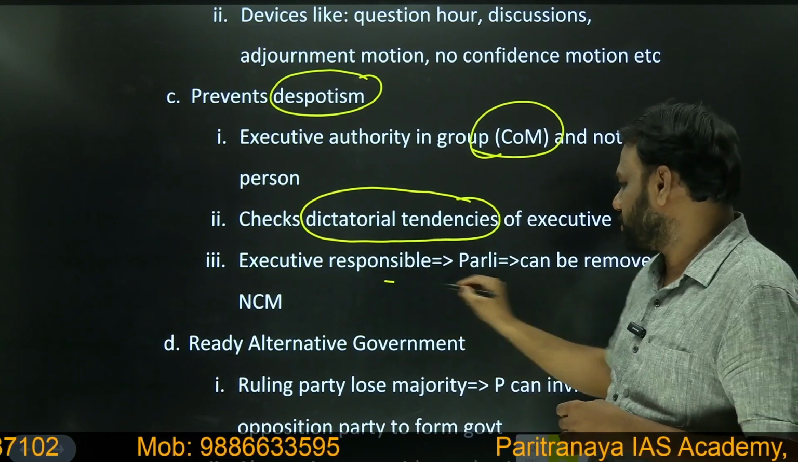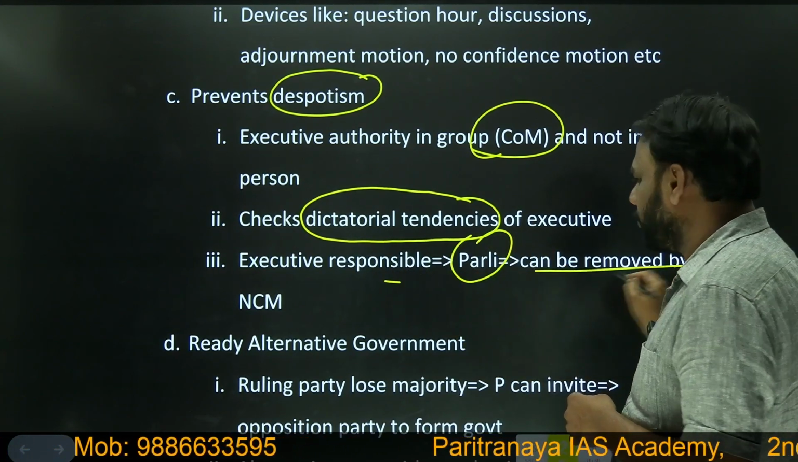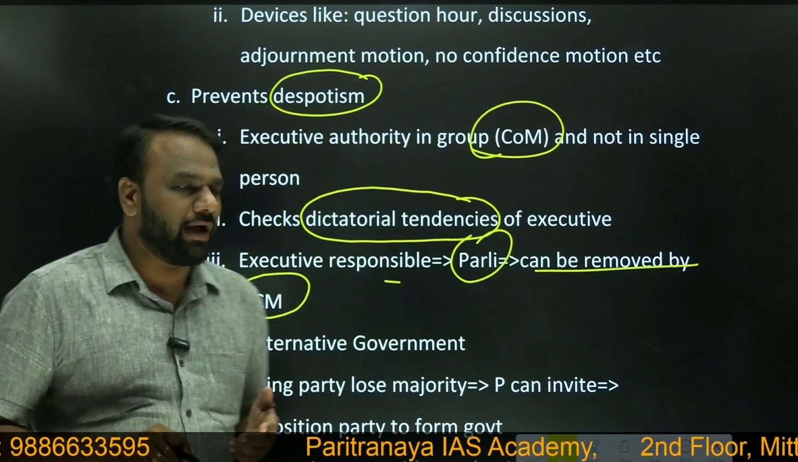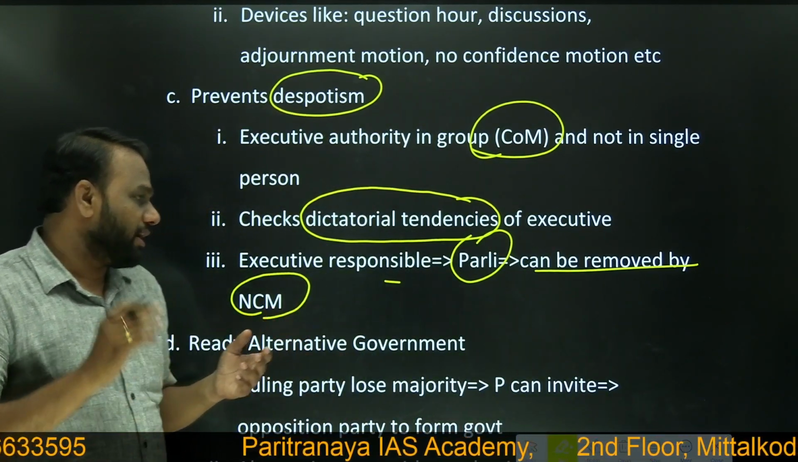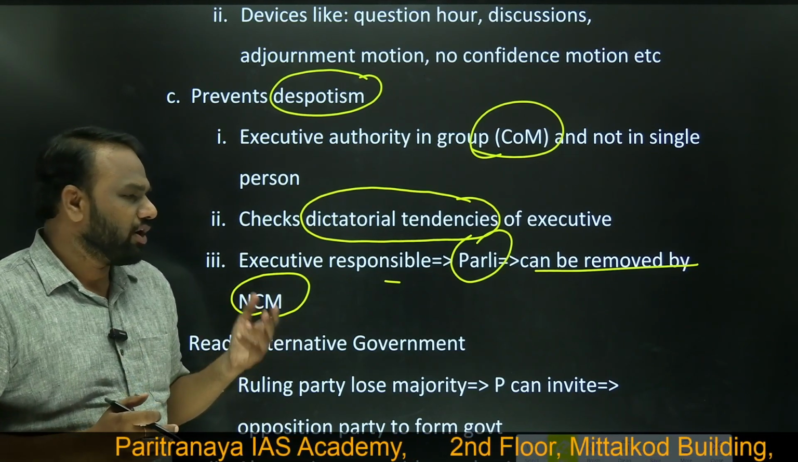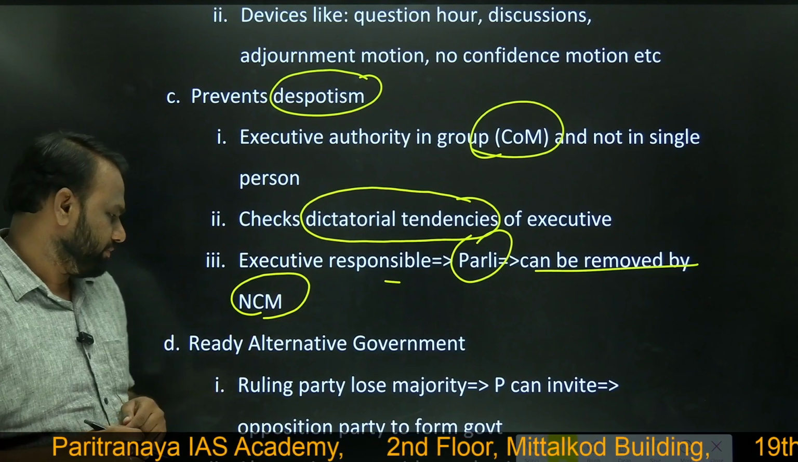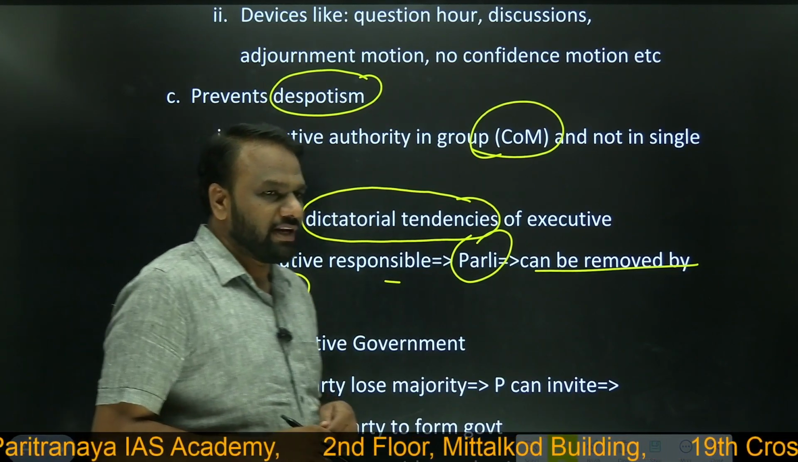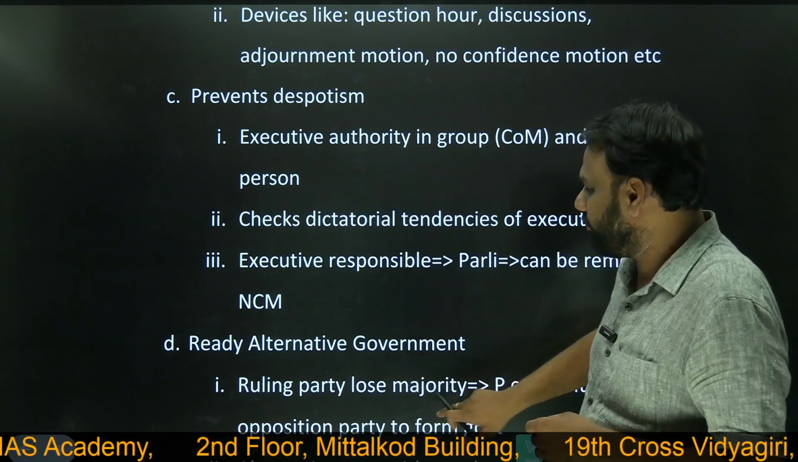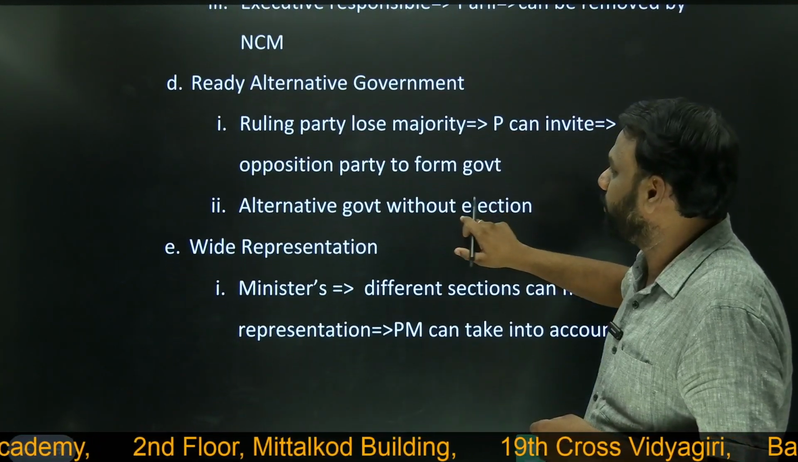So an executive responsible to parliament can be removed by a no confidence motion. So if the executive is not behaving according to expectations and is not listening to the legislature, then the legislature or parliament can remove the executive. Next, another important merit of the parliamentary system is ready alternative government.